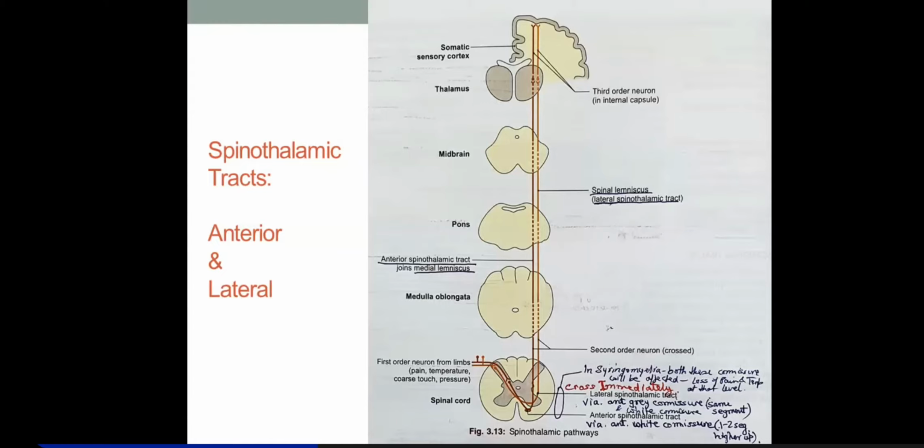Now, the sensations of coarse touch and pressure, and deep touch and pressure, what is the difference? Actually, coarse touch is like, as we say, rubbing shoulders with the public when you are traveling in a train or in a bus.